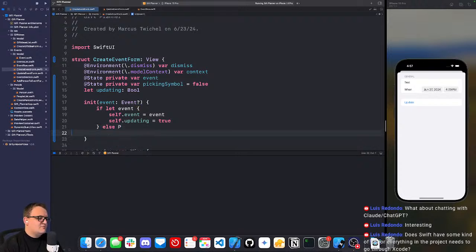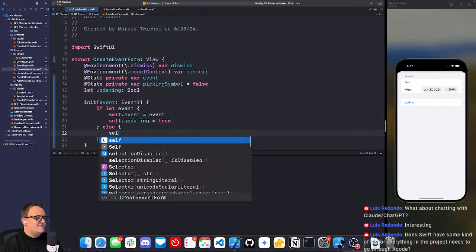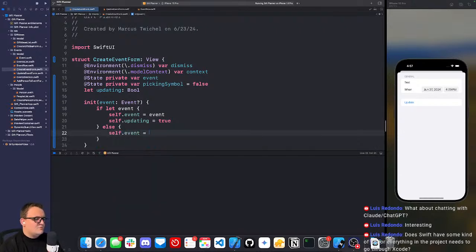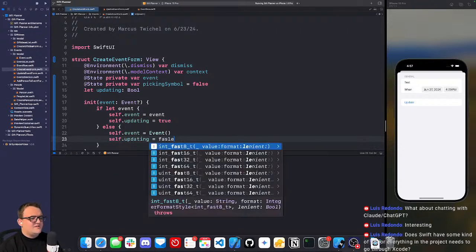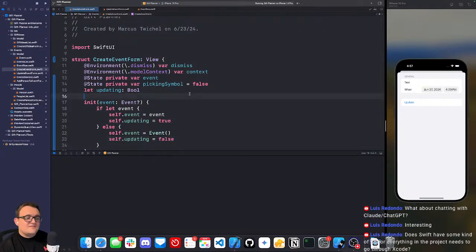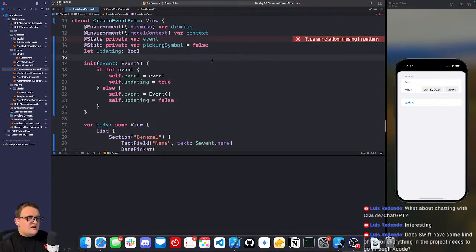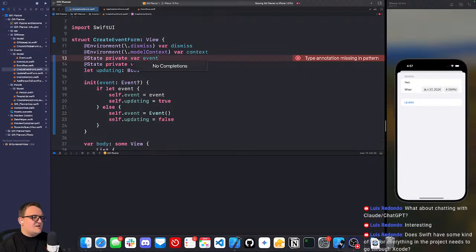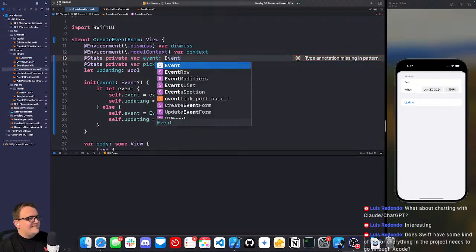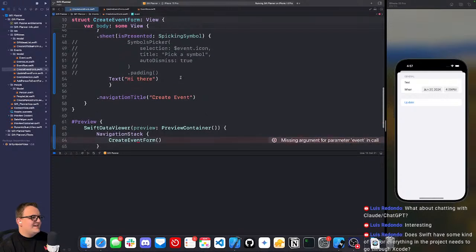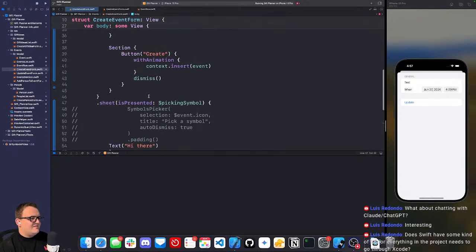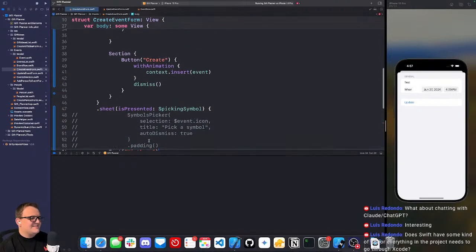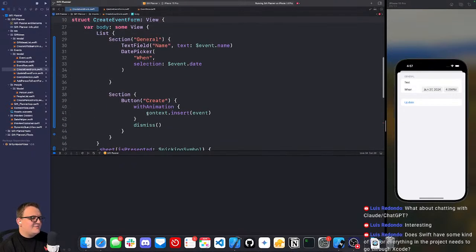Otherwise, oops, we're going to say self.event is equal to a new event. And we'll say updating, that's going to be false. Any complaints there? Missing a type annotation? Yeah, that would be a problem to do that. And then we'll fix this later. I don't want to deal with that right now.